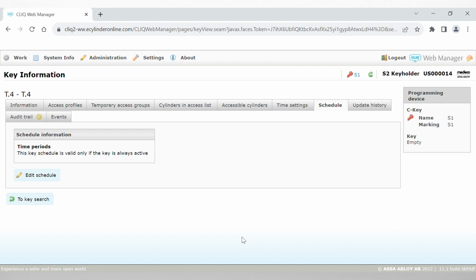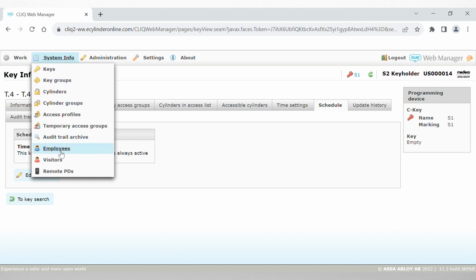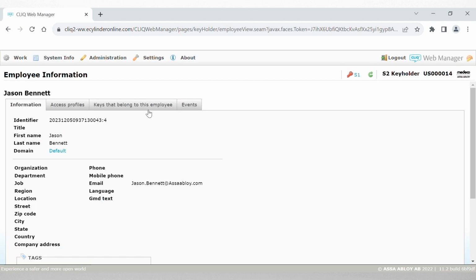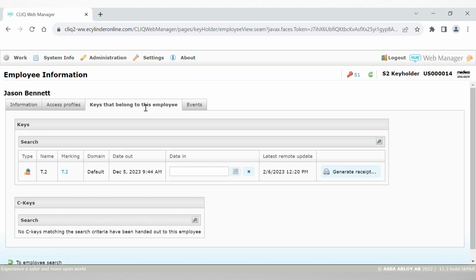The steps to replace a lost key. If a user reports a key lost, really the only thing that we need to know is the name of the employee who holds the key. We can go to System Info and Employees, find the user who reported their key lost, and then look at the keys that belong to this employee.